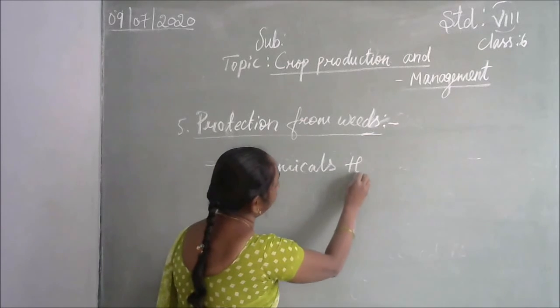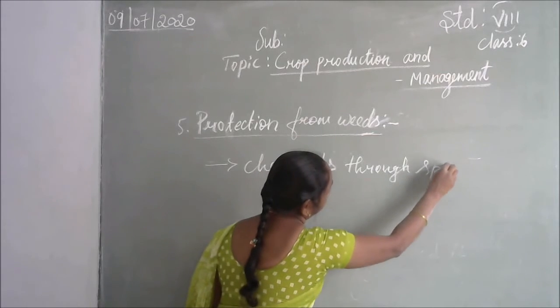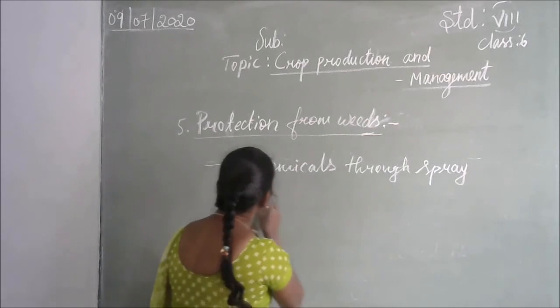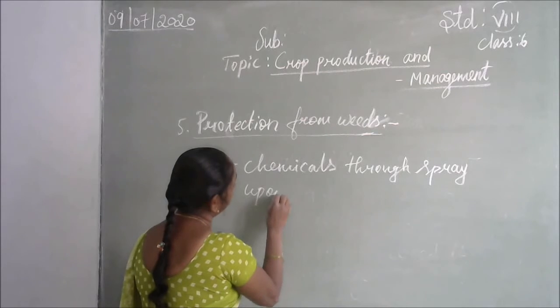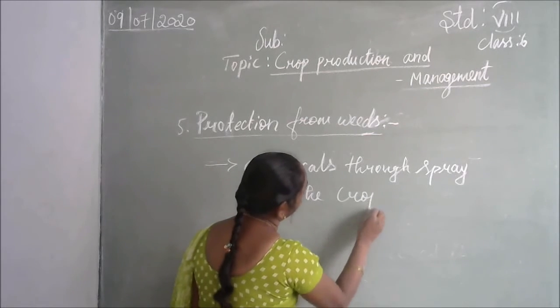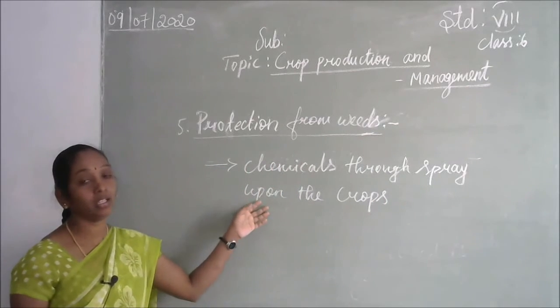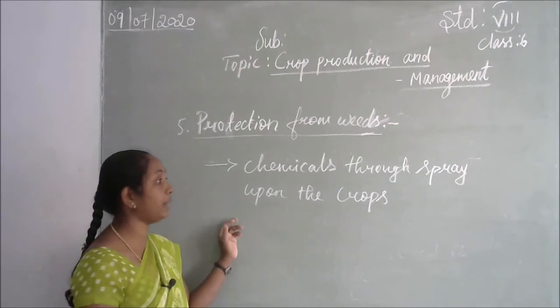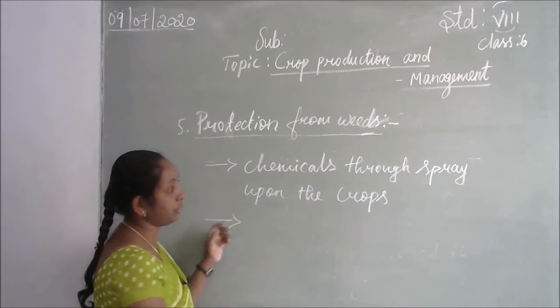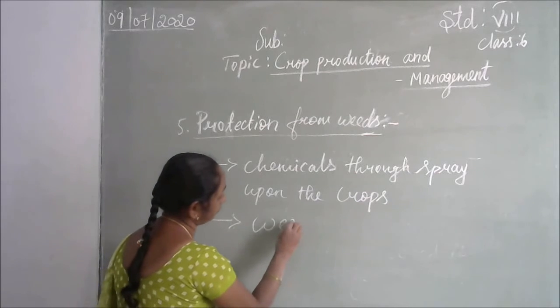Chemicals to spray upon the crops, including the weeds also. So here only the weeds will die, and nothing will happen to the crop. This process of spraying chemicals upon the crop is called weedicides.